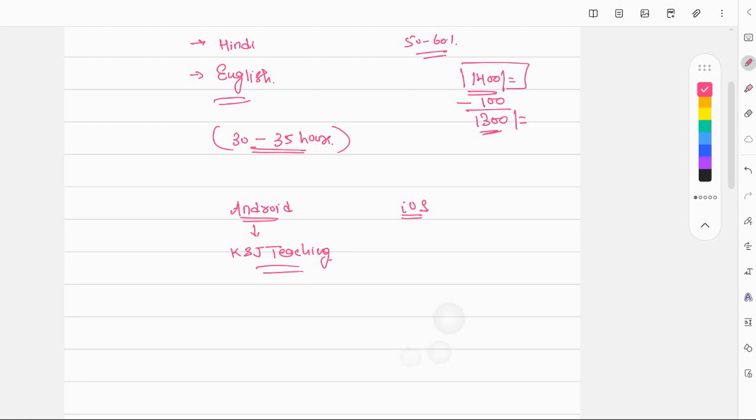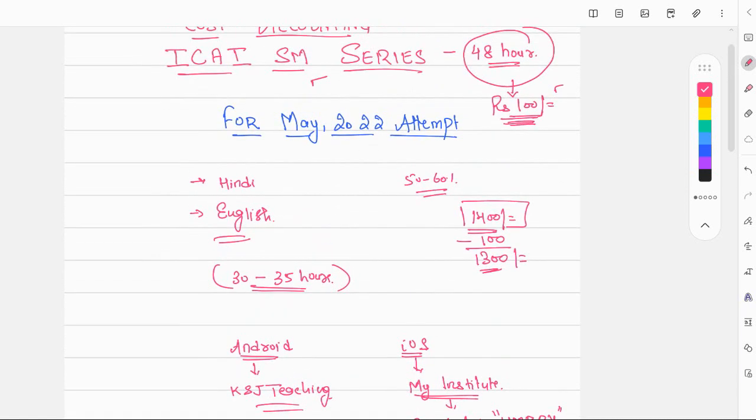What about the iOS app, sir? In case of iOS, you have to go to the Apple App Store and search for My Institute app. Download the My Institute app. Once you have downloaded it, it will ask for the organization code, in which you have to fill in HMR. Once you fill in this organization code, you will be able to access all the courses of KSJ Teaching: the fast track courses, ICAI courses, cost accounting, financial management, every course.